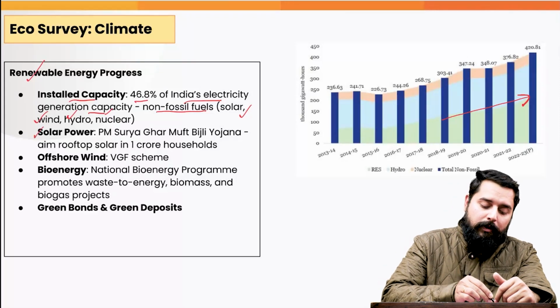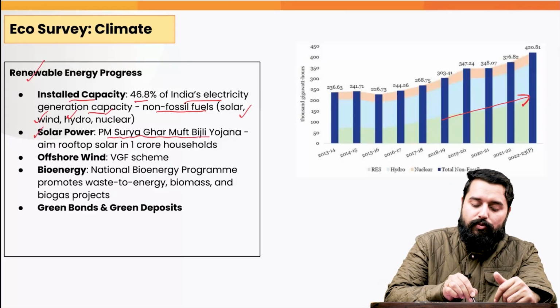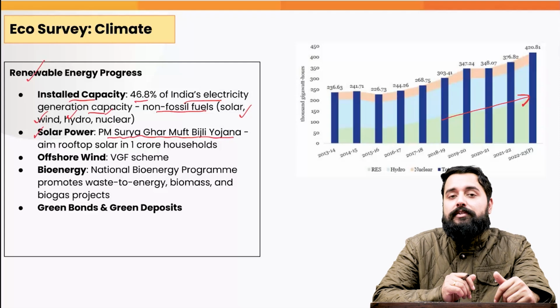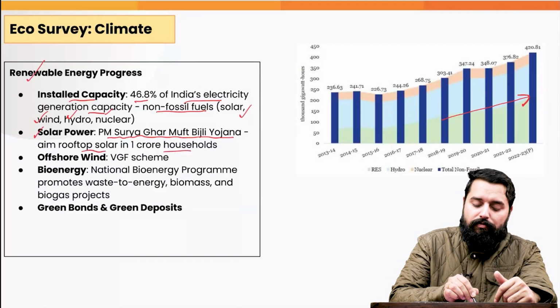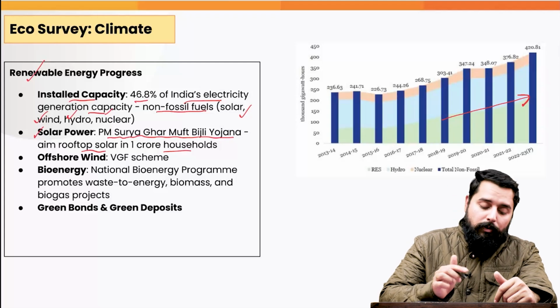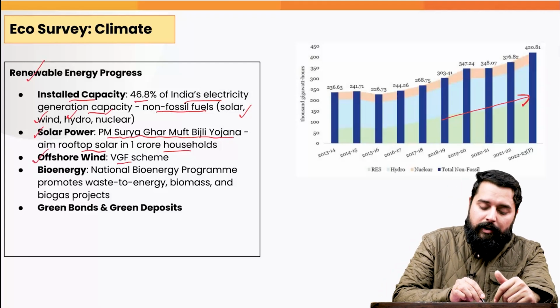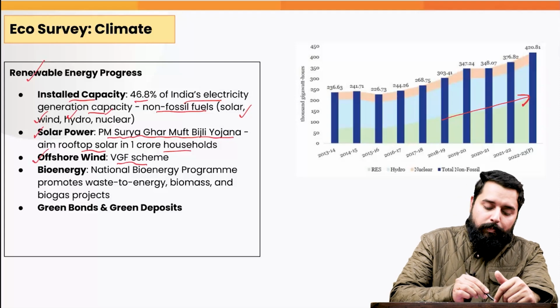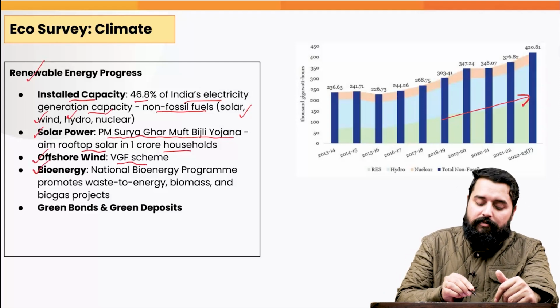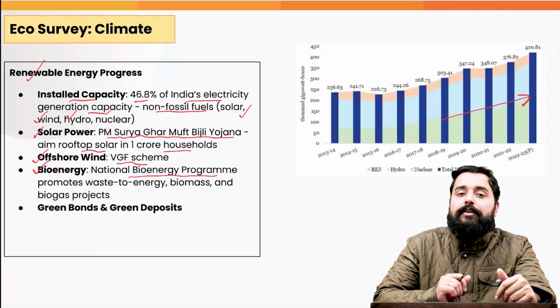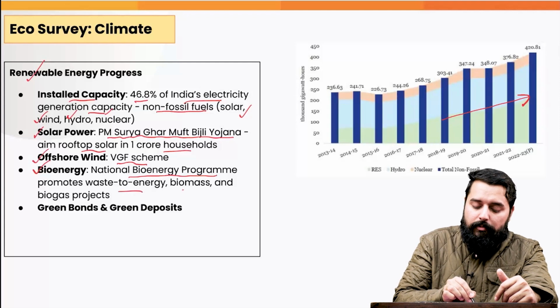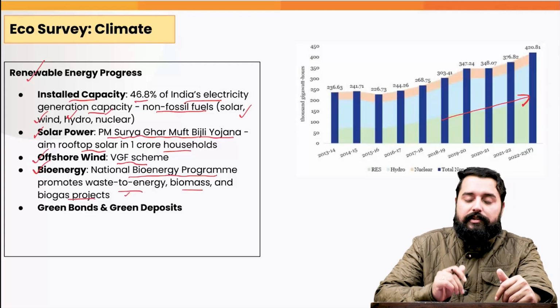To promote solar power specifically, we have the scheme PM Surya Ghar Muft Bijli Yojana. Under this scheme, we have the aim to install the rooftop solar projects in 1 crore households. To promote the offshore wind energy generation, there is the Viability Gap Funding Scheme. To promote bioenergy production, we have the National Bioenergy Program. It promotes the waste to energy, biomass and biogas projects as well.